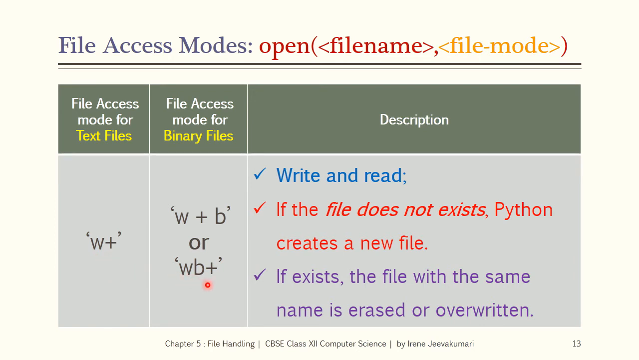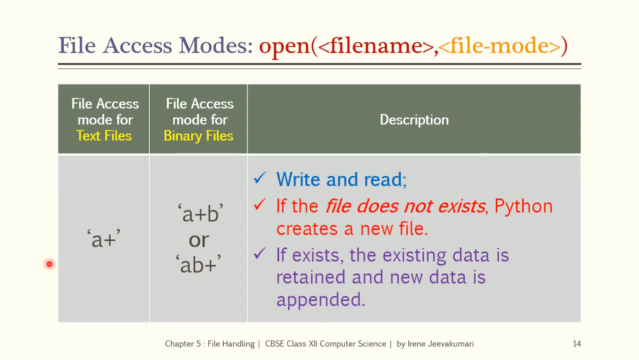When any of these modes are used as a file mode, if the mentioned file does not exist, Python creates a new file with the same file name given. If it exists, the file with the same name is erased or overwritten. So W+, W+B or WB+ are used for write and read operations. When they are used as a file mode, if the file does not exist, Python creates a new file with the same name as the given file name. If it exists, the file with the same name is erased or overwritten.